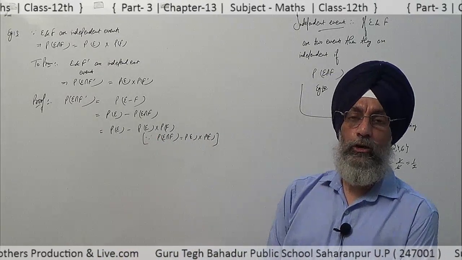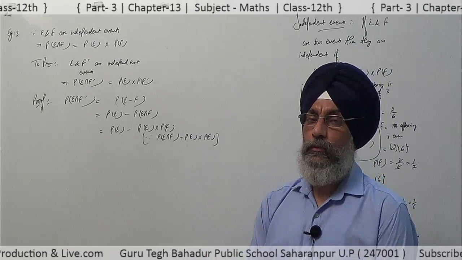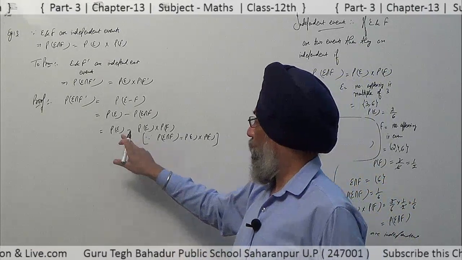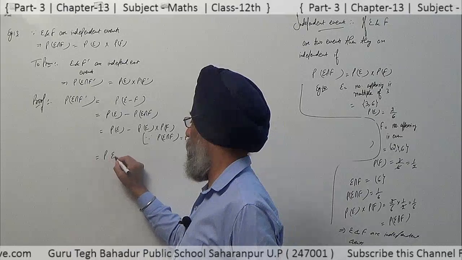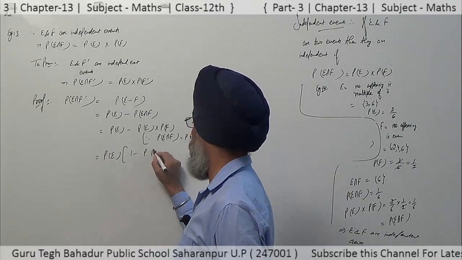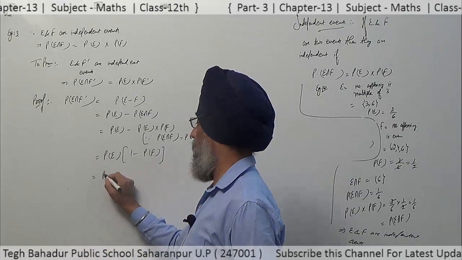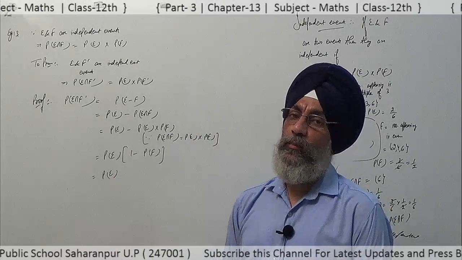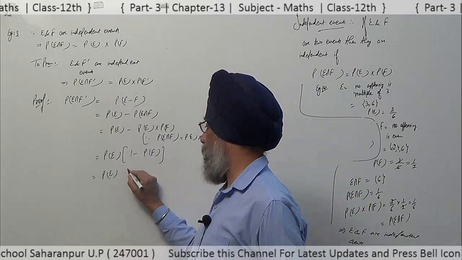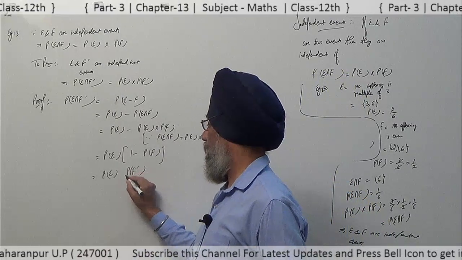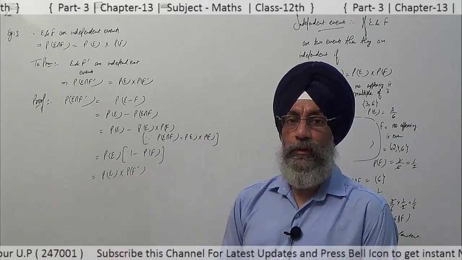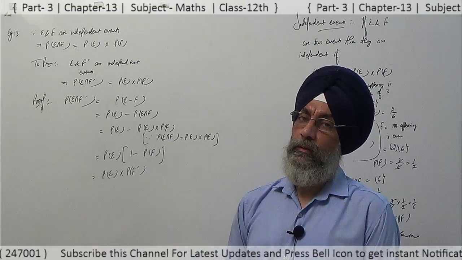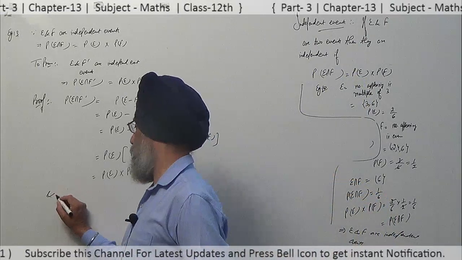Out of these two terms, we can take probability of E as common, so 1 minus probability of F. 1 minus probability of F gives the complement, that is probability of F complement, and that we had to show. It implies E and F complement are independent events.